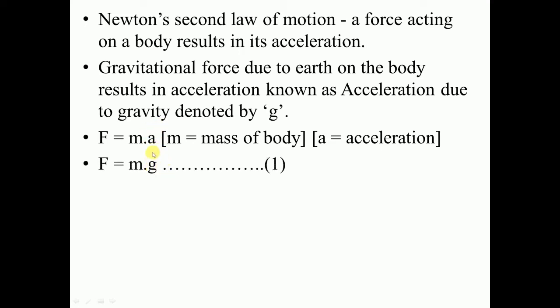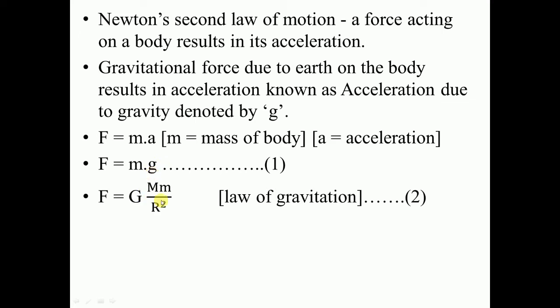Why will we replace a by g? As we have studied in Newton's law of gravitation, F is equal to G capital M into small m upon r square. Here G is the gravitational constant, capital M is the mass of the earth, small m is the mass of the object, and r is the distance between the center of the earth and the object. Now this is equation number 1 and this is equation number 2.